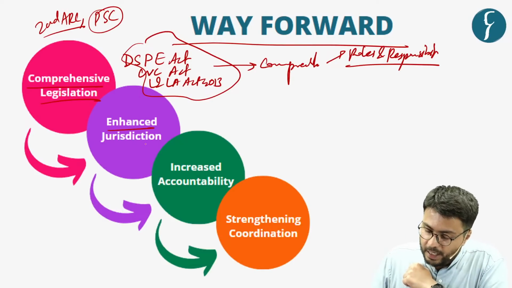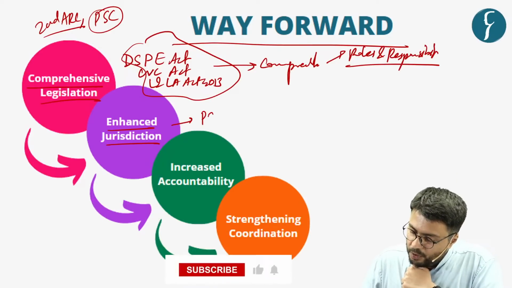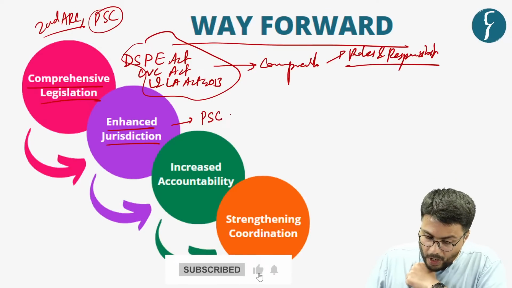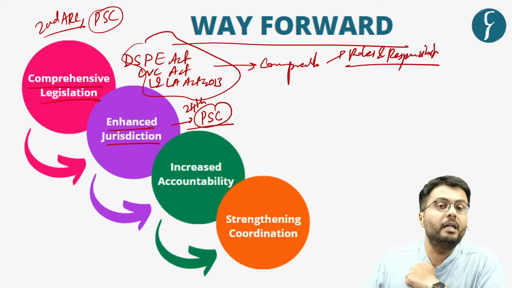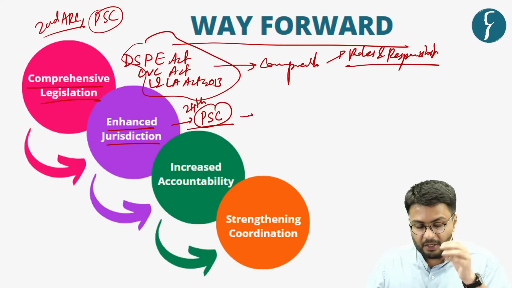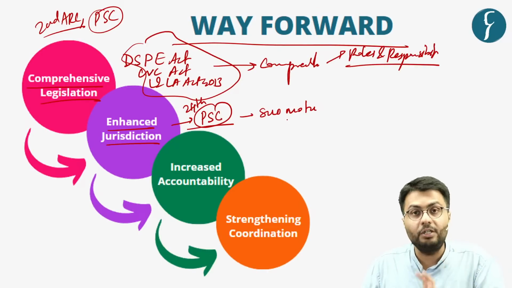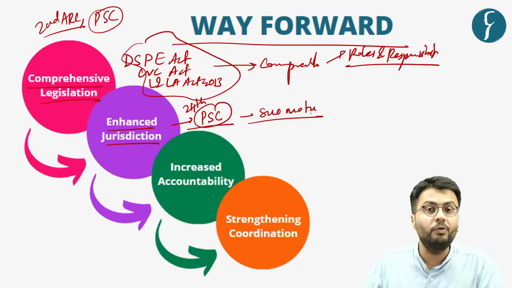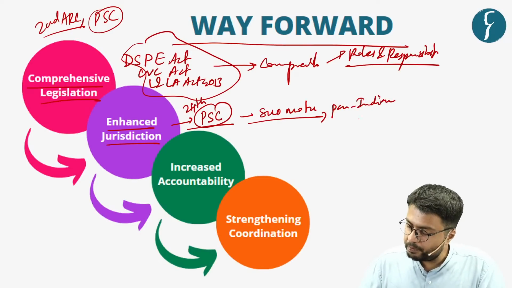Additionally, there is a need to enhance the jurisdiction of this body. Now, this suggestion was highlighted by the 24th Standing Committee of the Parliament, and it highlighted that the agency should consider these cases on its own, that is, through suo motu powers, or it should have a pan-Indian jurisdiction.